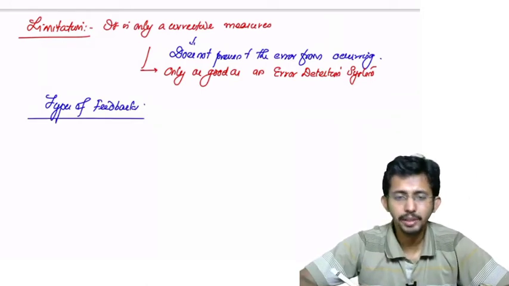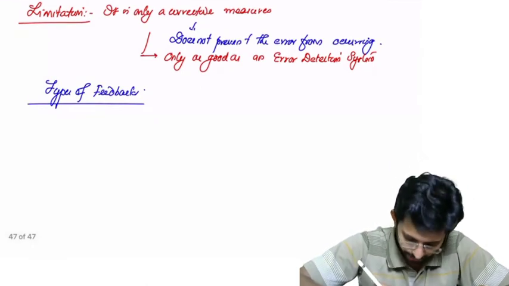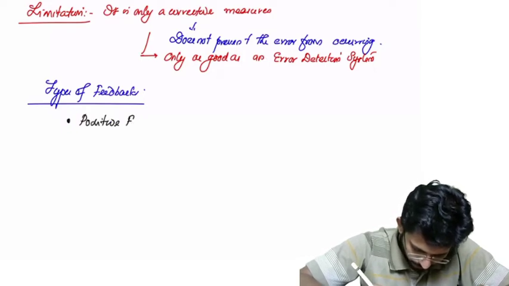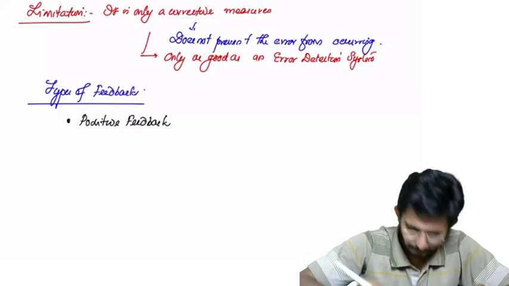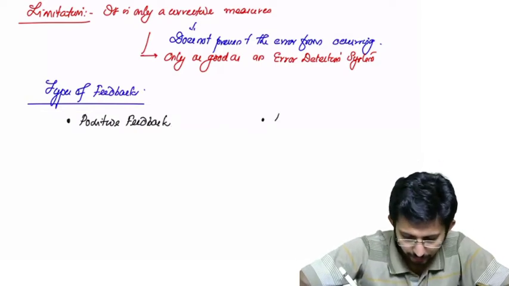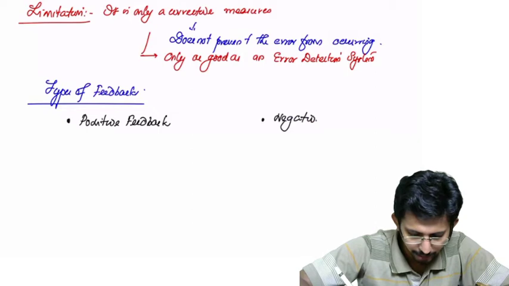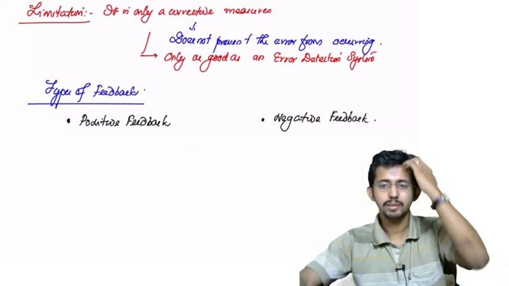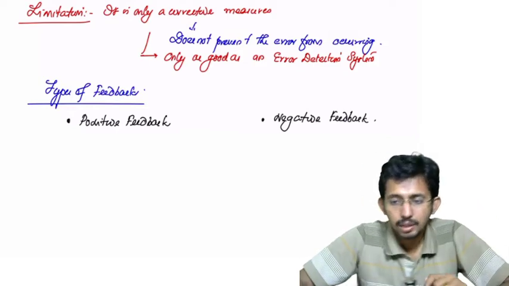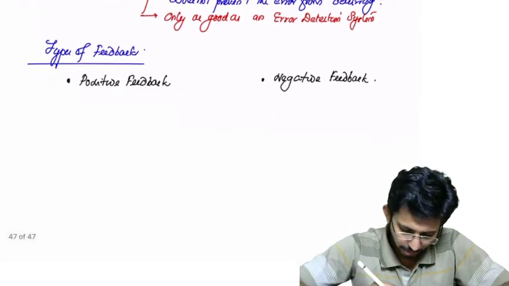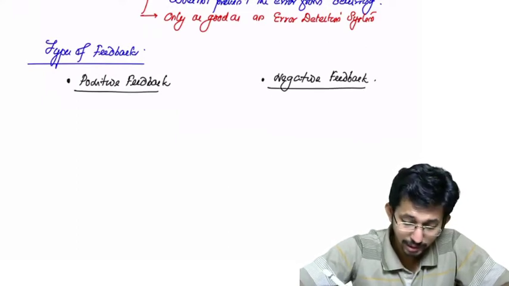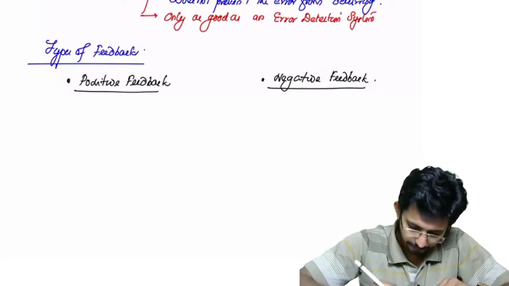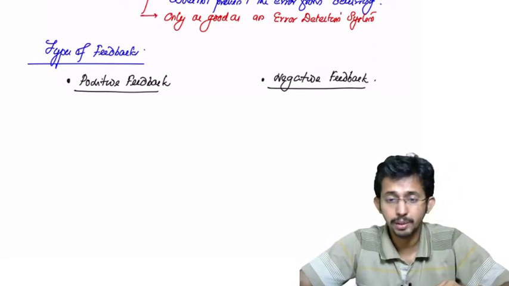Okay, types of feedback. There are two types of feedback. One is positive feedback, and the next is, what would be next? Negative feedback. Positive feedback and negative feedback. Okay, now, what is a positive feedback and what is a negative feedback? Okay, first we will take the positive feedback.